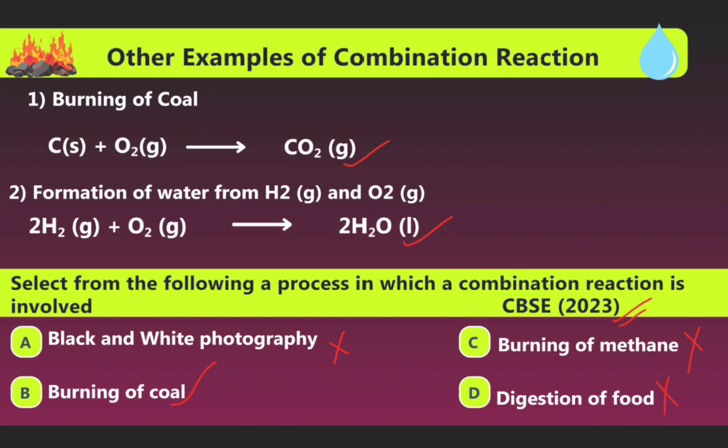We see black and white photography, burning of coal, burning of methane, digestion of food. The burning of coal, equation B, is correct. Now we see the next.